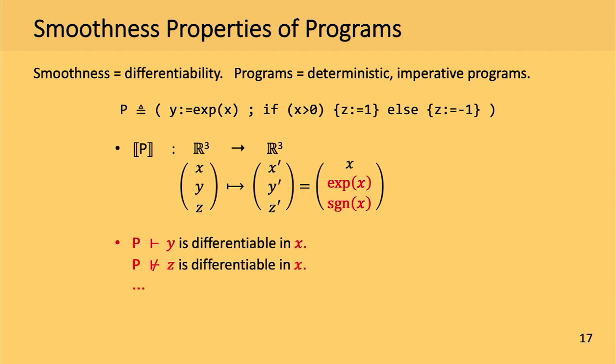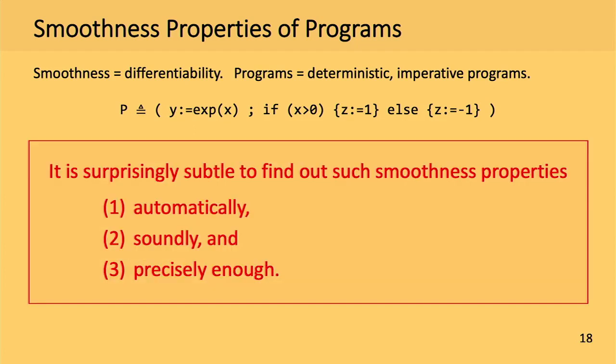So under this definition, you can easily check that in this program, y is differentiable in x, but z is not differentiable in x, and so on. And these are the kinds of properties that we want to find out. But what we figured out in this work is that it is surprisingly subtle to find out such smoothness properties, especially automatically, soundly, and precisely enough at the same time. So from now on, I will explain why this is the case.